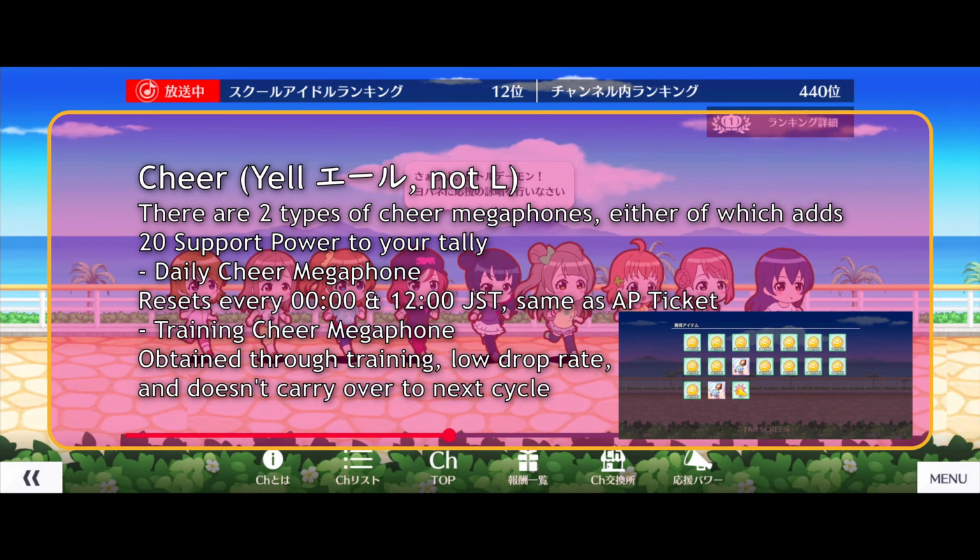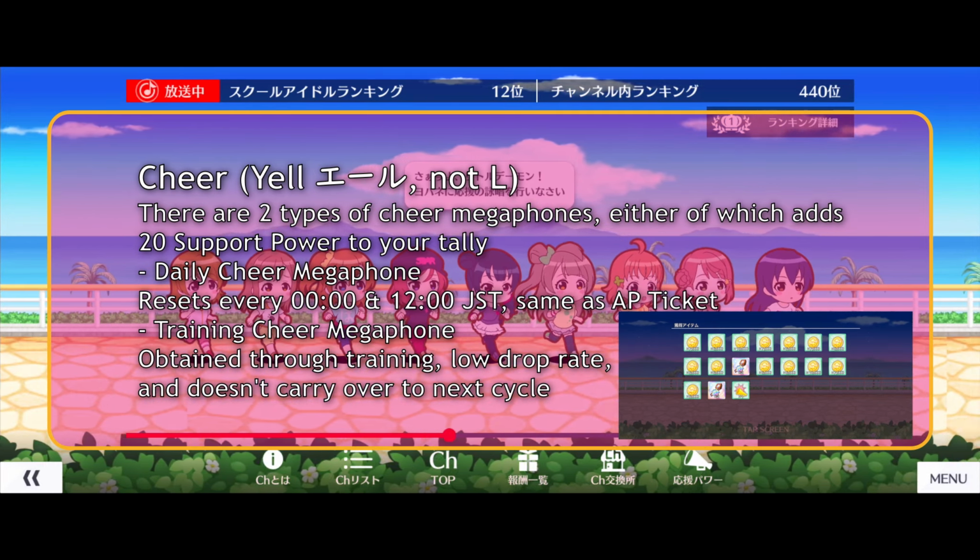The second method is through live show support. By playing live shows with your channel member in your live formation, you'll get support power. There's a hard cap with how much support power you can get per day, which is reset every day at noon GST. Right now, it's at 100 points. The fastest way to complete this is to make formations based only on your selected member. If your member has caps to their bond levels yet still can get support power, they will still get the power points.